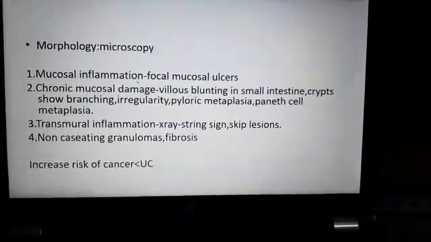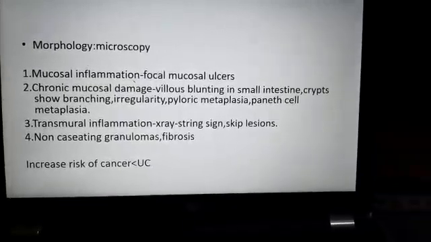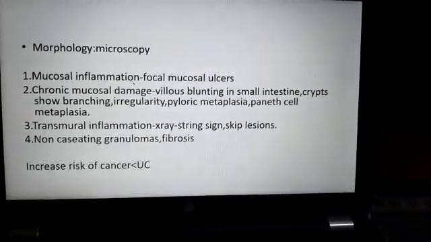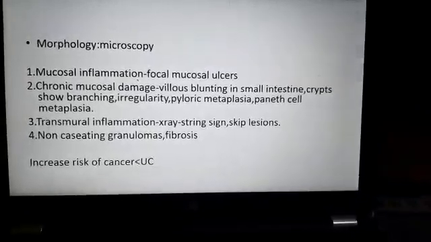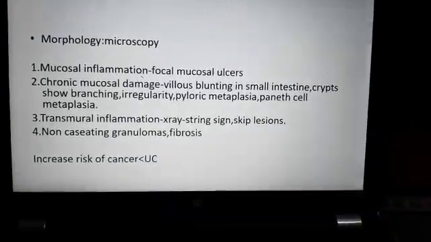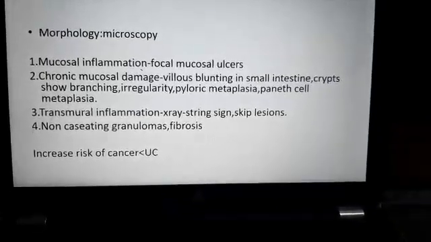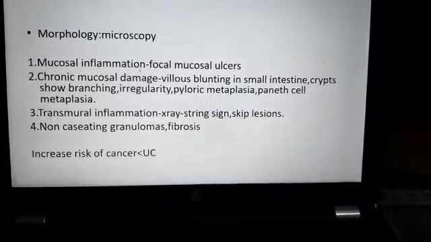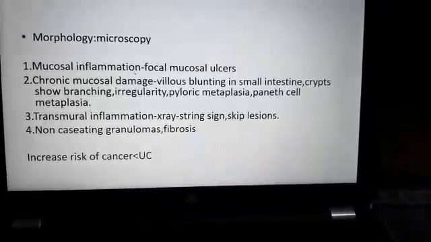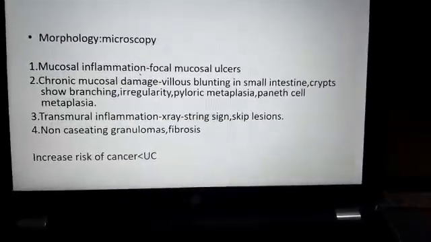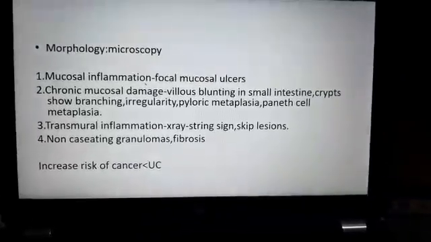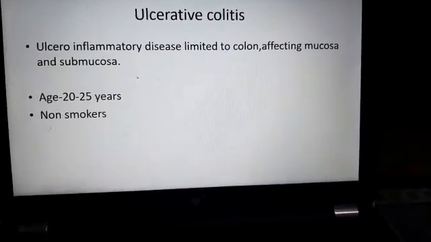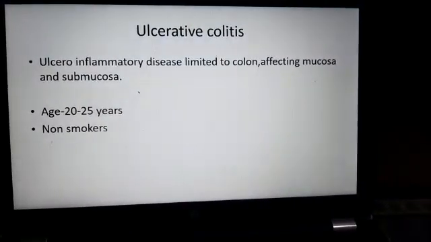On microscopy: inflammation of the mucosa, chronic mucosal damage, then metaplasia, irregular branching of the crypts, transmural inflammation, non-caseating granulomas, and fibrosis. So all these changes will be seen on microscopy in a case of Crohn's disease. And there is risk of malignancy also, but it is less than that of ulcerative colitis. So with this we finish the topic of Crohn's disease. Hope it is clear to all of you.